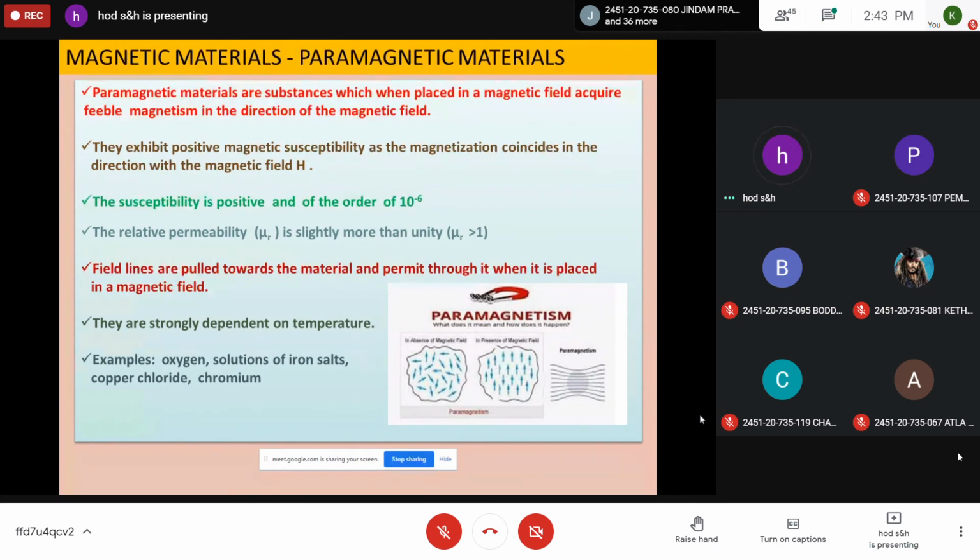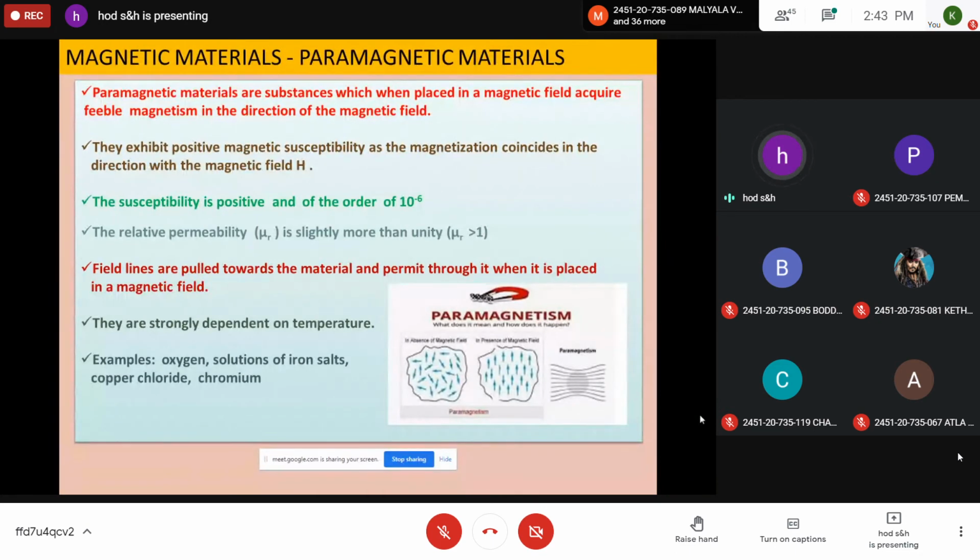Right now, in the absence of the field, the magnetic dipoles are randomly oriented, and hence net magnetization is 0.